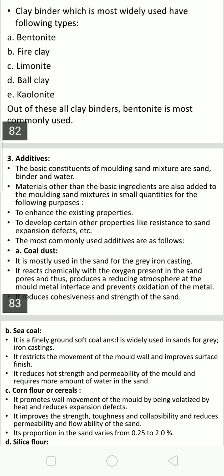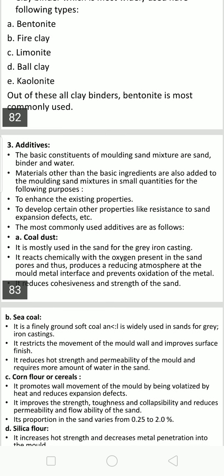It reacts chemically with the oxygen present in the sand pores, and thus produces a reducing atmosphere at the molten metal interface and prevents oxidation of the metal. It reduces cohesiveness and strength of the sand. So these are the disadvantages.